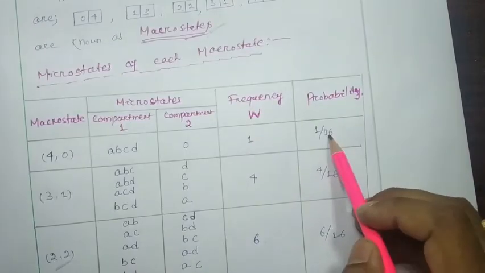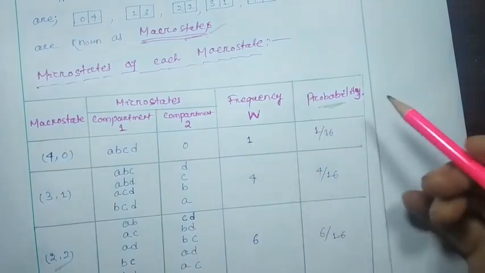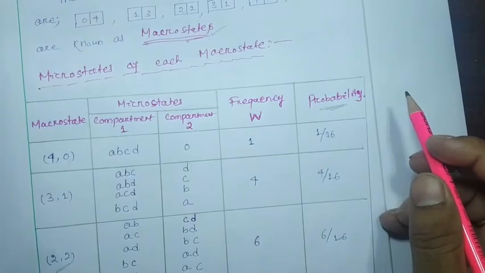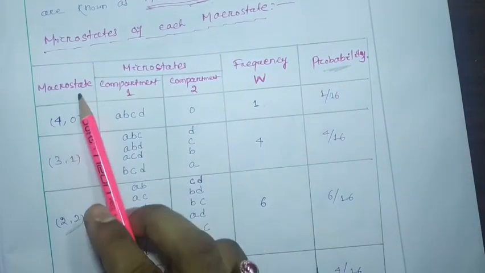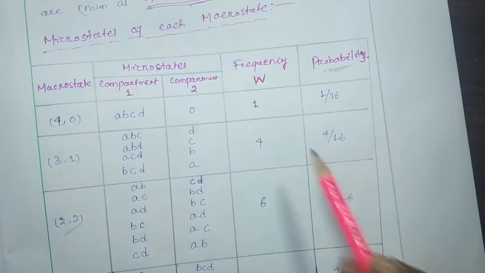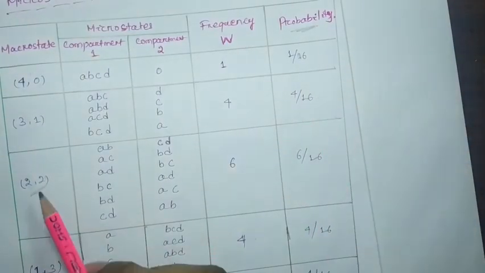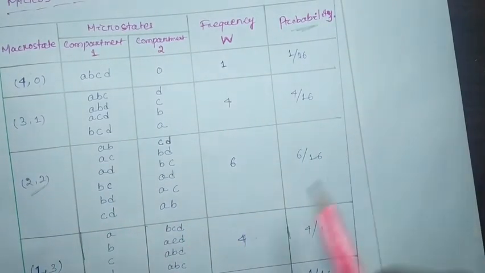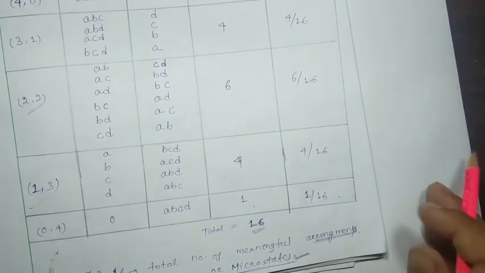Now the probability of occurrence of this macro state will be 1 by the total number of microstates. The total number of microstates we found is 16, so it will be 1 by 16. The probability of this macro state will be 4 by 16, right? For this macro state it will be 6 by 16, for this 4 by 16, and for this it will be 1 by 16.